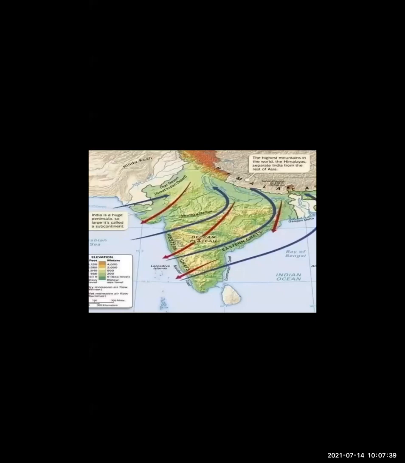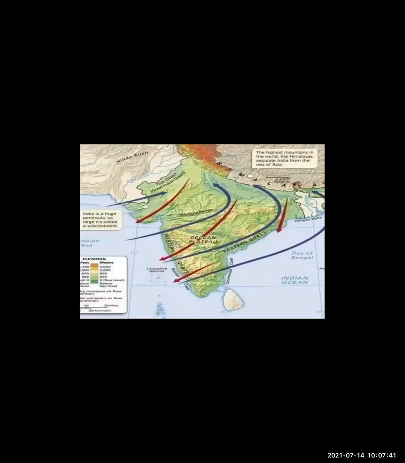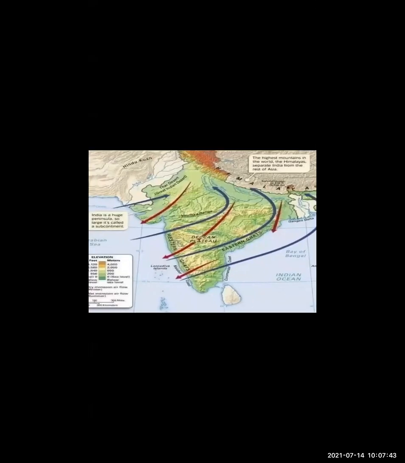And when there is more rain in the coastal area, the hilly area faces low rainfall. Why? Because the Western Ghat is having more and more rainfall, the hilly areas face low rainfall.